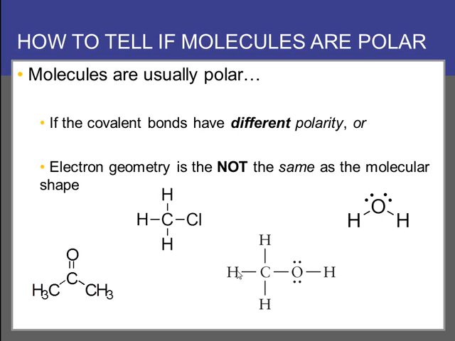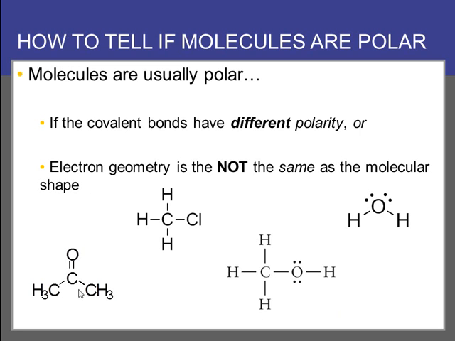Here we have methanol with two central atoms. And we can look at both atoms to decide if the molecule is polar. If at least one of the atoms satisfies our requirement for polarity, the molecule is polar. So here we have a carbon that has two types of bonds to it, C-Hs and C-O. So that leads to this carbon being polar. We have an oxygen here that has lone pairs on it. So its electron geometry is not the same as the molecular shape.